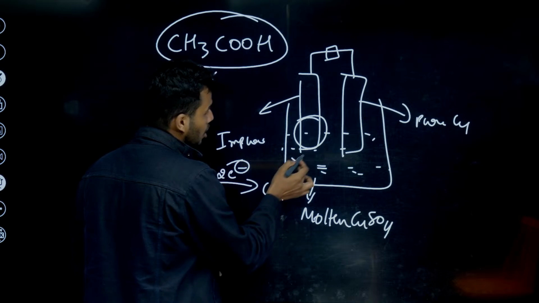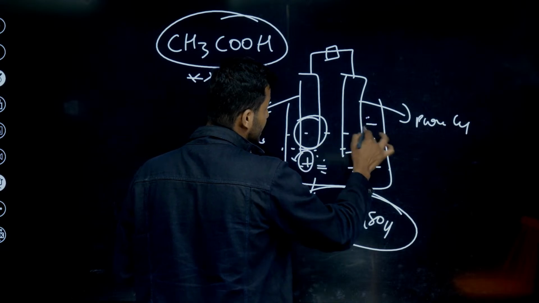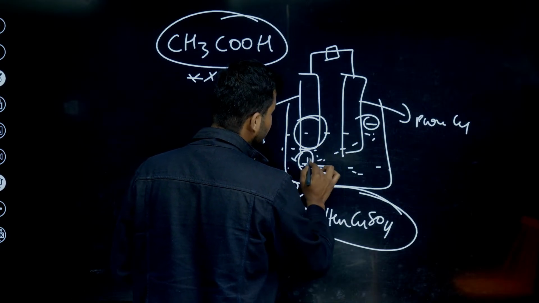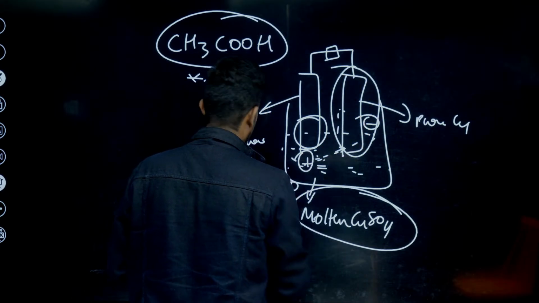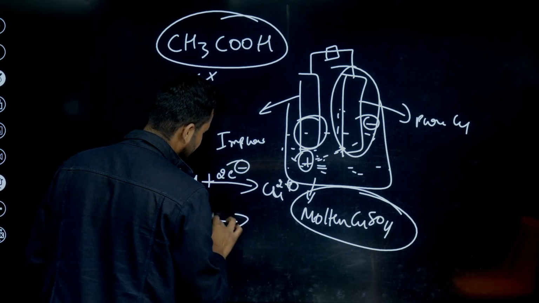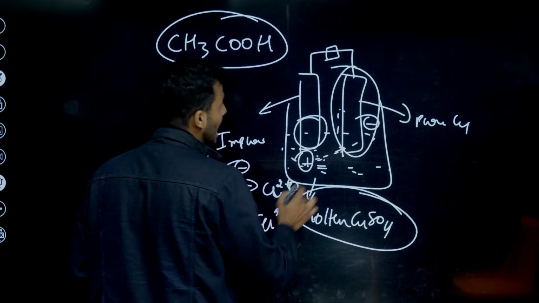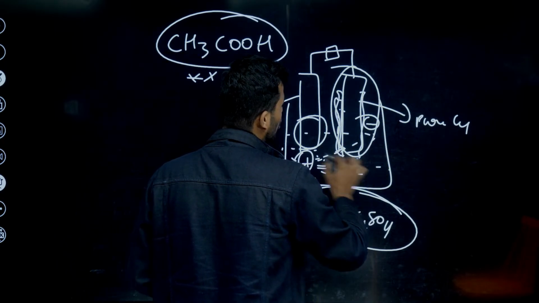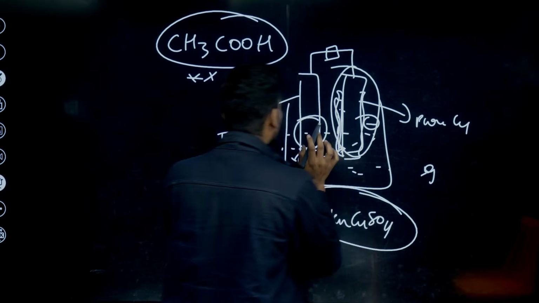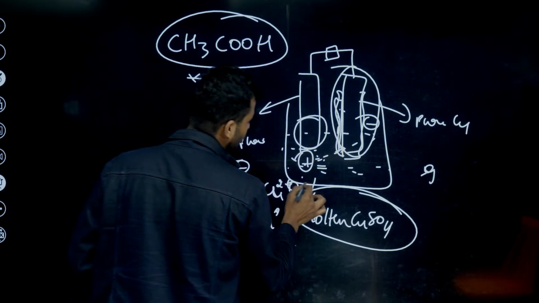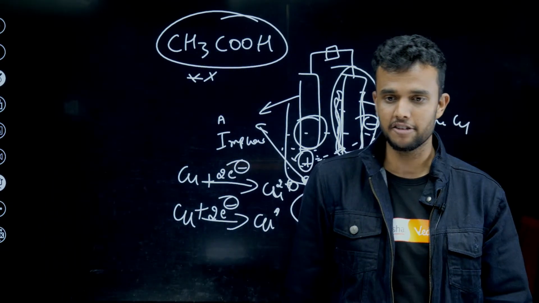After forming Cu2+ ions, they come into the metal salt solution. The Cu2+ ions are positively charged and the cathode is negatively charged, so attraction happens. The positive ions move towards the negative electrode, where they undergo reduction. They gain 2 electrons to form Cu metal, which is deposited on the cathode electrode. The cathode gradually increases and the anode decreases, and impurities are collected below the anode electrode. This process is called electrolytic refining of copper.